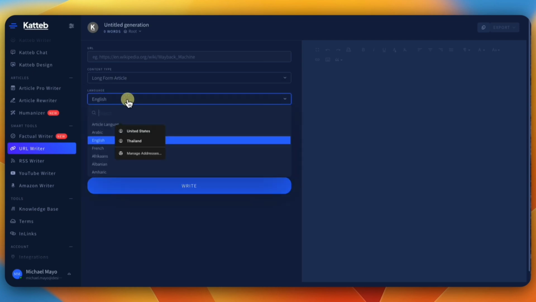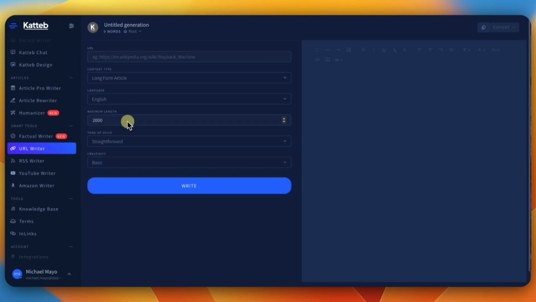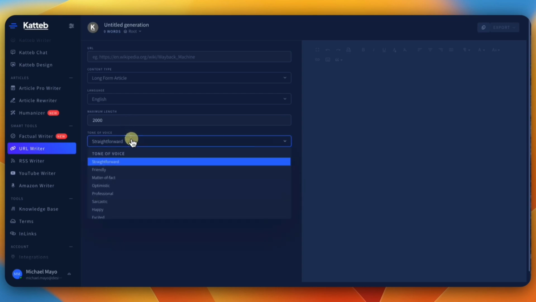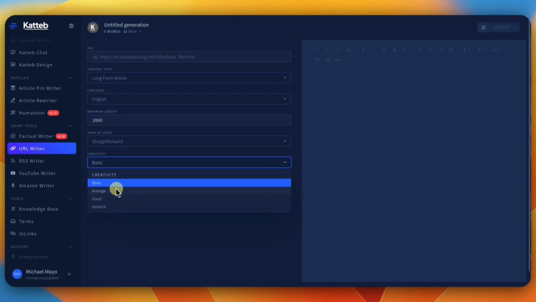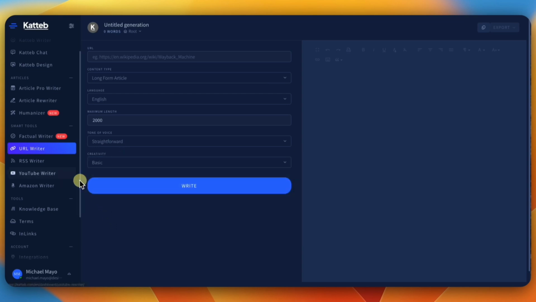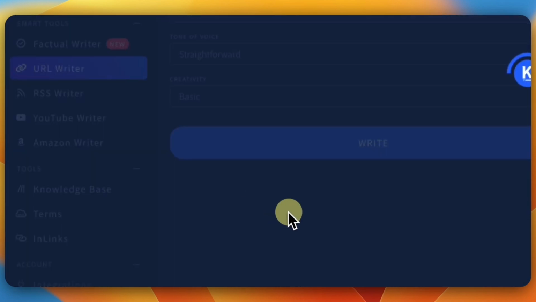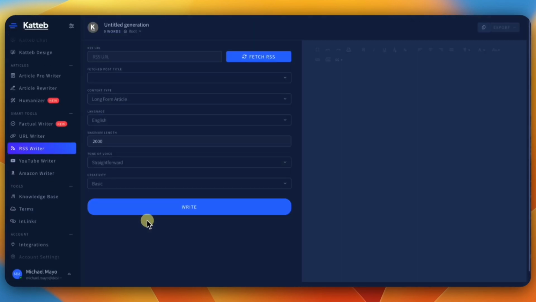Okay, and then you can choose different languages you want to write it in, and you can use different word sizes, and you can do straightforward, you can do friendly. These are the different types of tones. Then you have basic, average, good, and extreme. Okay, so this is basically to write with a URL. You can also use RSS feeds. If you have an RSS feed, you can connect it here, and then you can do the same exact thing, which I'm not going to go through all that again. Connect the RSS feed and write from that and create content from the RSS feed.